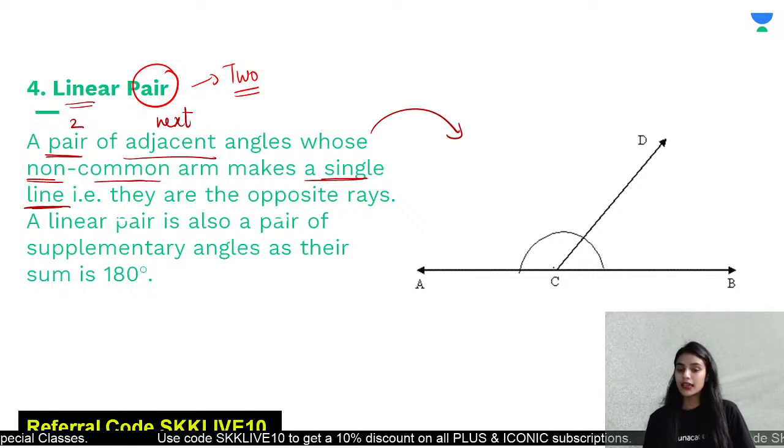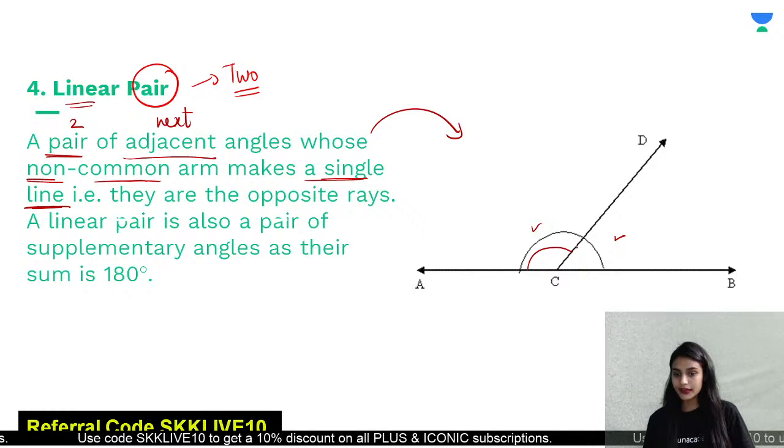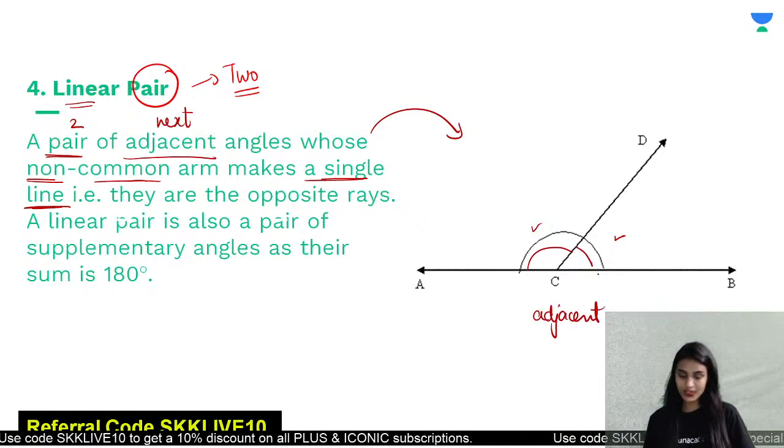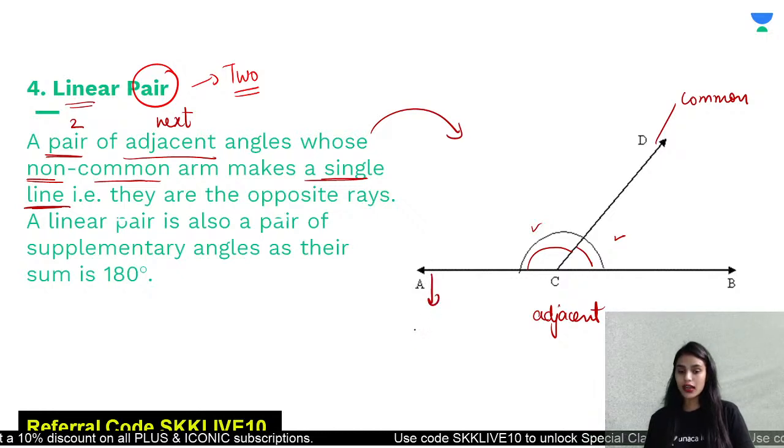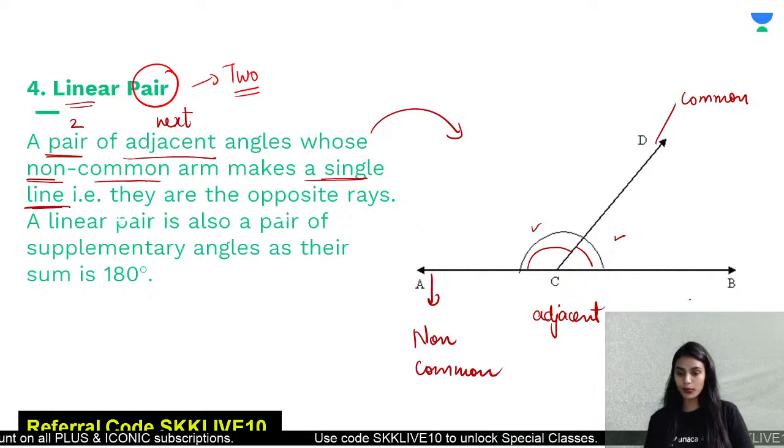So here there are two angles which are adjacent. This angle and this angle. Both of these angles are adjacent. They are just next to each other. And there is one common arm. This is the common arm. And these arms are the non-common arms.